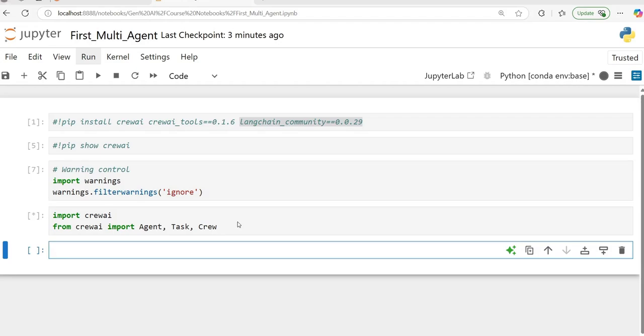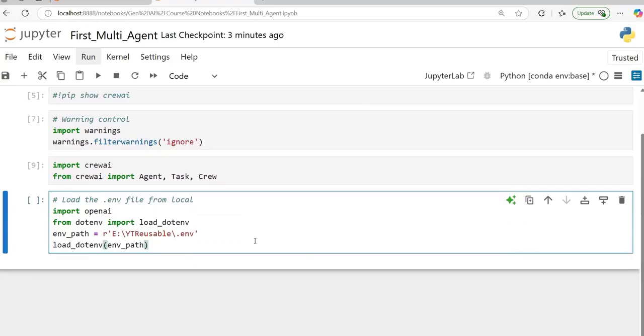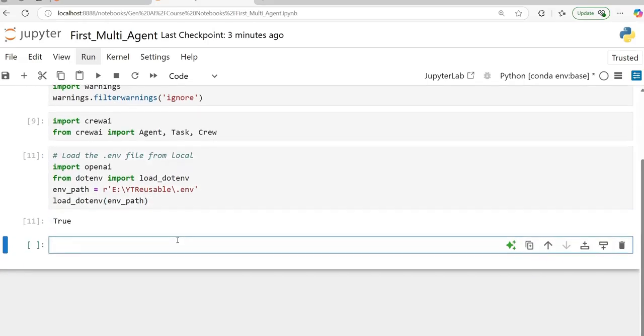One will be helpful in defining the agent, another will be helpful in defining the task, and the third will be helpful in defining the actual Crew. And then I'm going to import the libraries and import the keys, basically importing my env file. This env file will enable me to use the OpenAI key. To enable this, you can simply put your OpenAI key in a file called .env, place it anywhere on your computer, and import it using this.